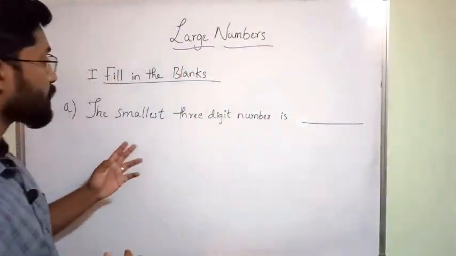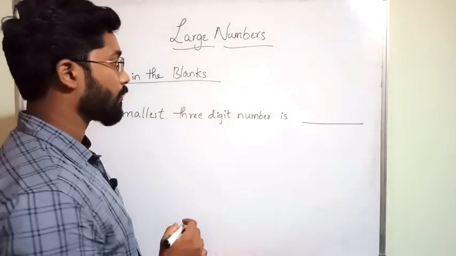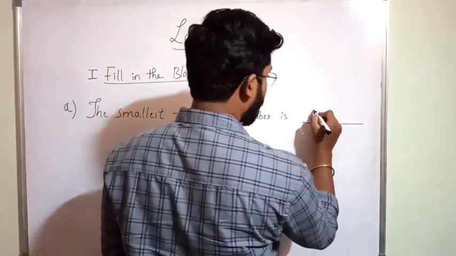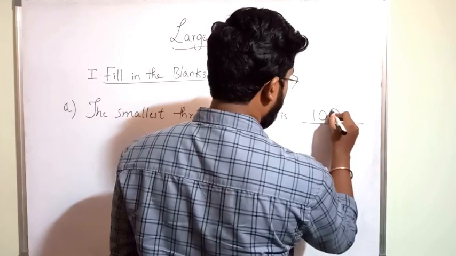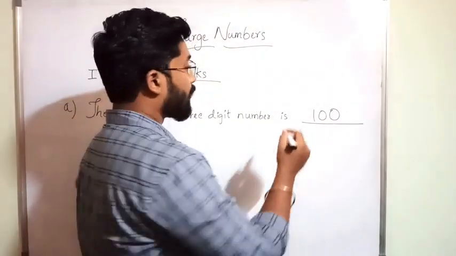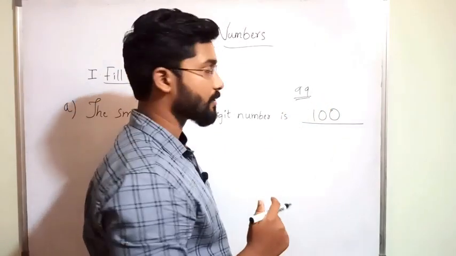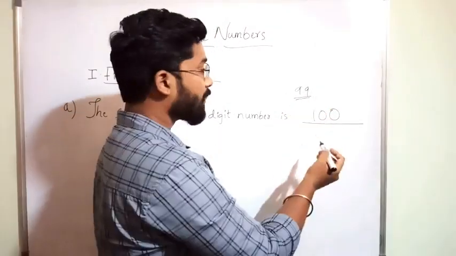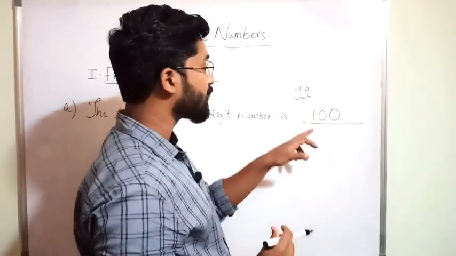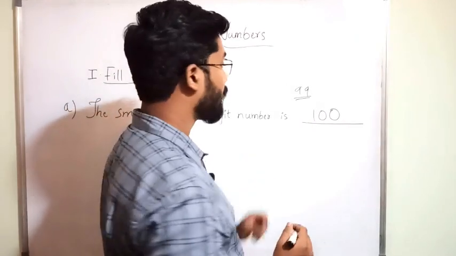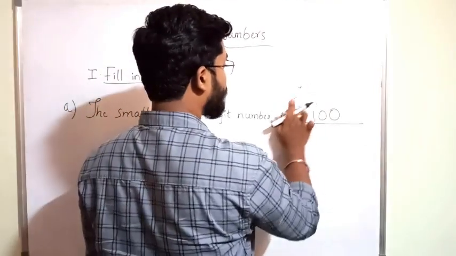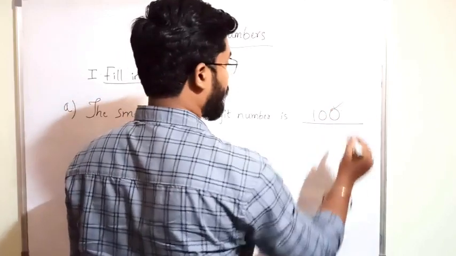So what is the smallest 3-digit number? The answer is 100. Till 99 we only get 2-digit numbers. After 99 comes 100. The 3-digit numbers start from 100. So the answer is 100.